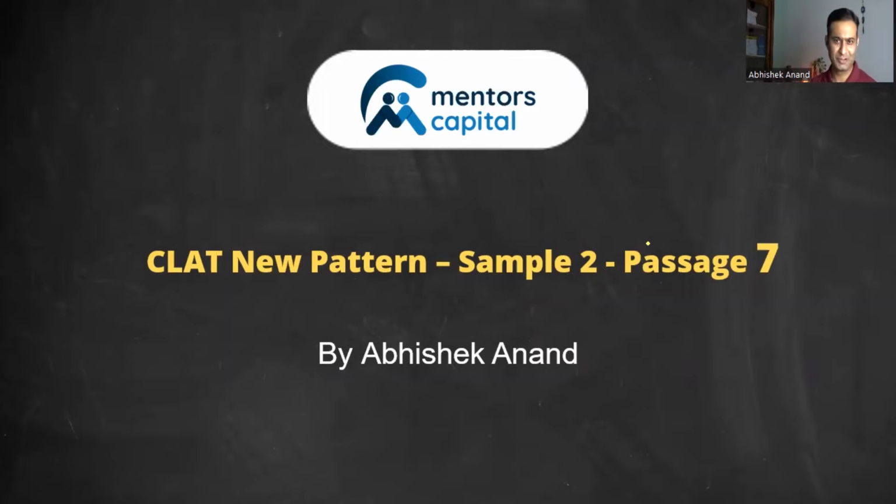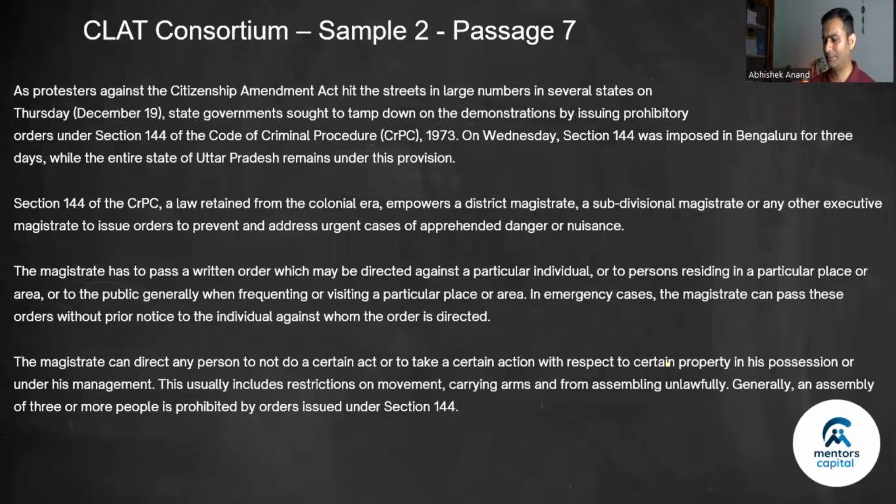Hello students, today we'll solve passage number 7 of sample 2. Those who have not gone through the passage can pause the video, go through the passage, and then play the video. All right, so this passage talks about section 144.